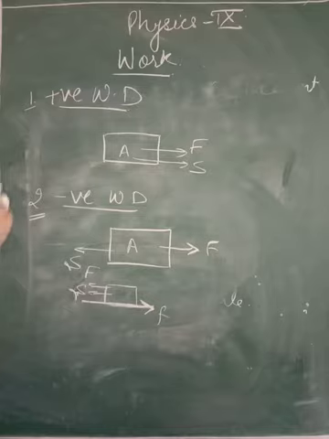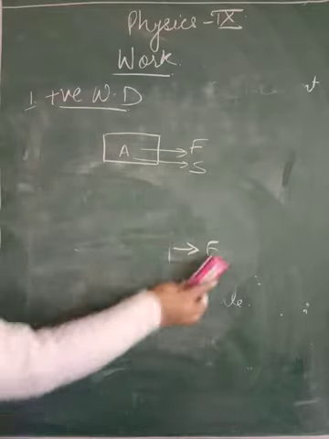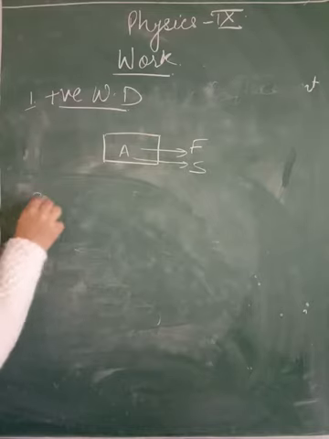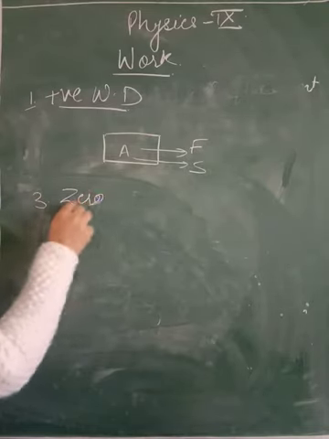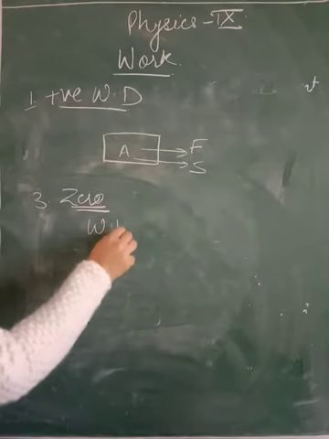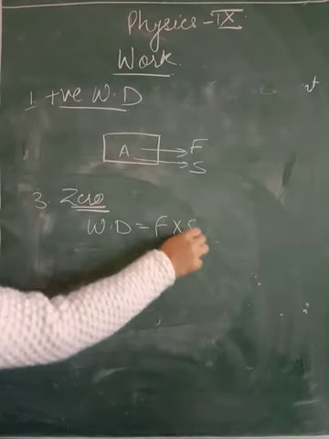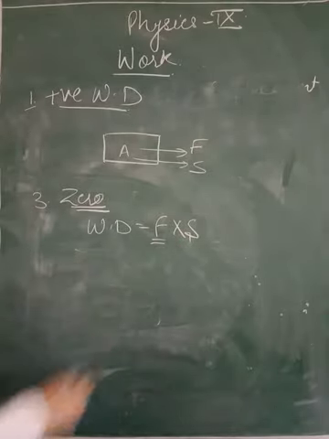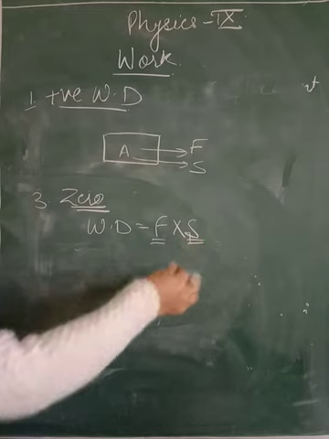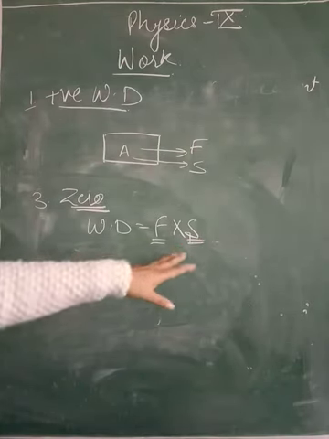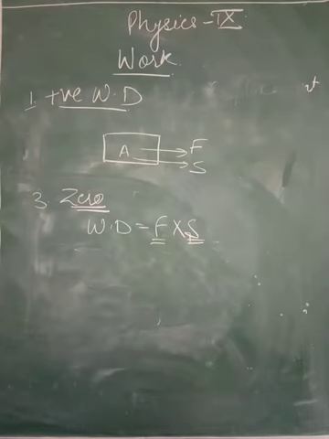And the third one is when we get the work done to be zero. Two cases I told you earlier also, when we say that work done is zero. Because we know that work done is the multiplication of force and displacement, if force is 0, work done will be 0. If displacement of the object is 0, work done will be 0. Means if any one or both of the quantities are 0, then work done will be 0.